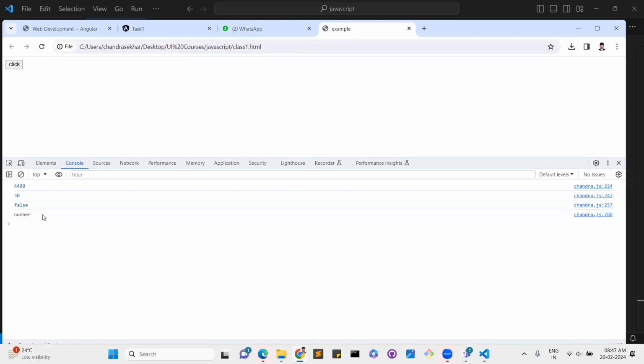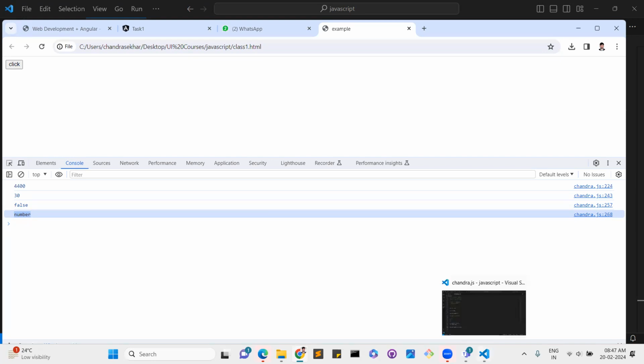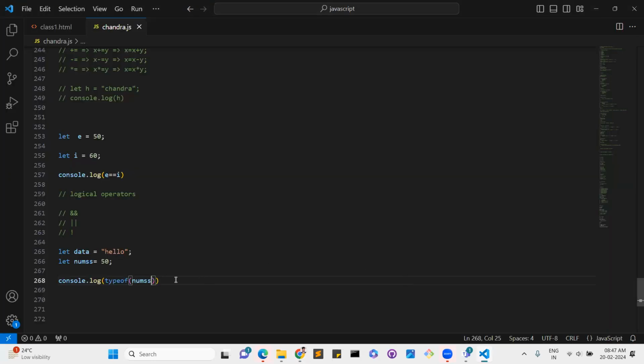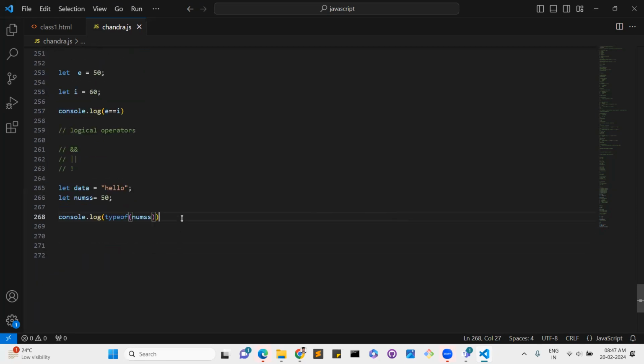So it will display number. Like this, whatever data you add, it returns the type of the variable. In an interview, they will ask the question, what is the typeof operator? You can tell it returns the type of the variable. So this is the typeof operator, and next is the ternary operator.